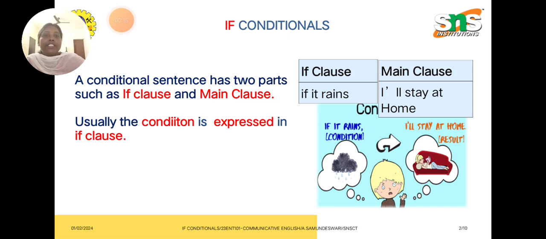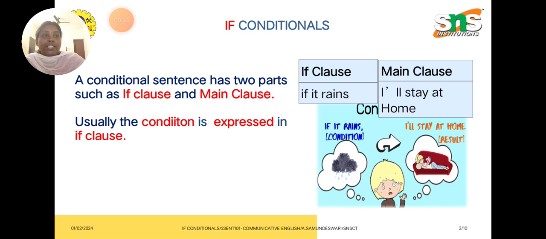So, a conditional sentence has two parts, such as the if clause and the main clause. The if clause and main clause can also be referred to as the subordinate clause and independent clause. So what is the role of these sentences in English grammar? Usually the condition is expressed in the if clause alone, and the main clause gives a complete meaning. So just look at the sentence given in the box.